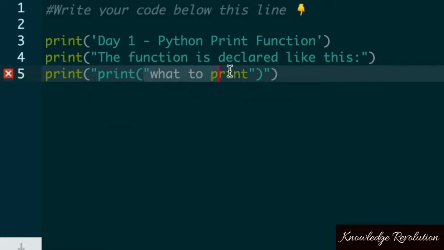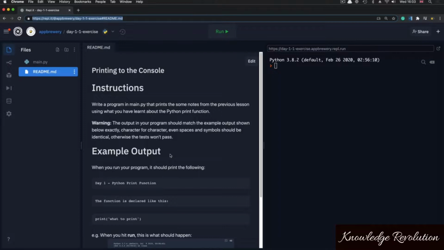So when we want to use some double quotes inside another set of double quotes, commonly you'll see people switch to single quotes instead. So you could, for example, write the print statement like so and use double quotes if you want to print those out. Or you can do it the other way, which is what I had before, where we use our double quotes on the outside and single quotes on the inside. So have a play around with that if that's at all confusing. But once you've tried it a few times and switched it around a few times, it should become clear what it's actually doing. How did you get on with this challenge?